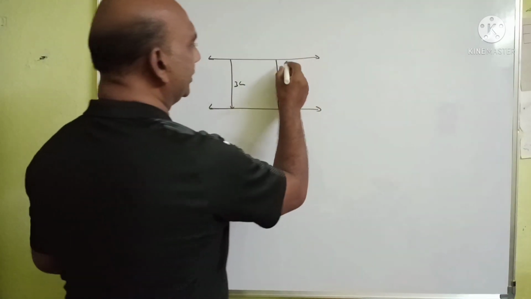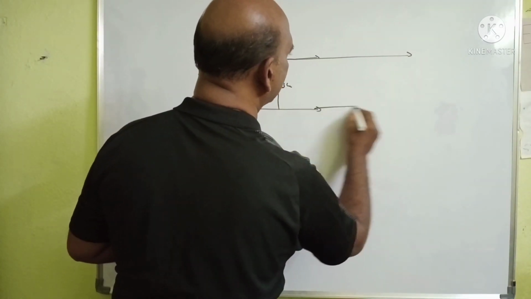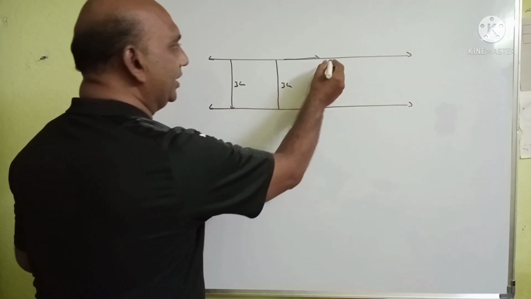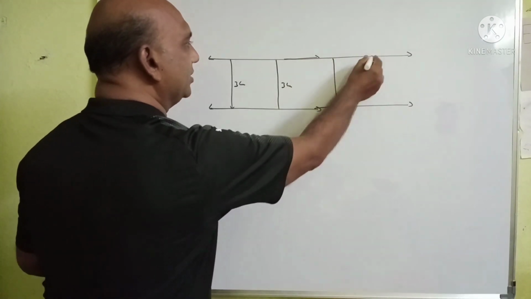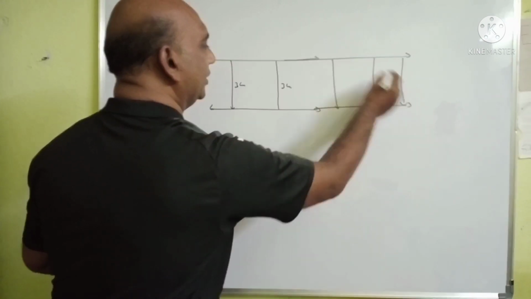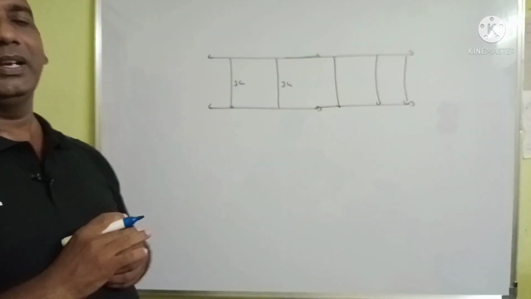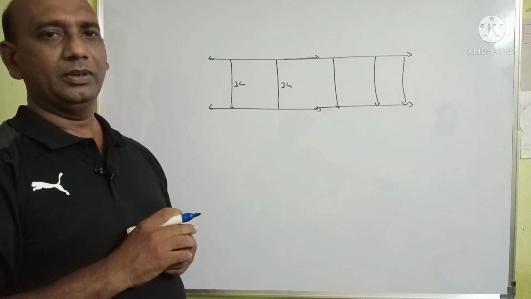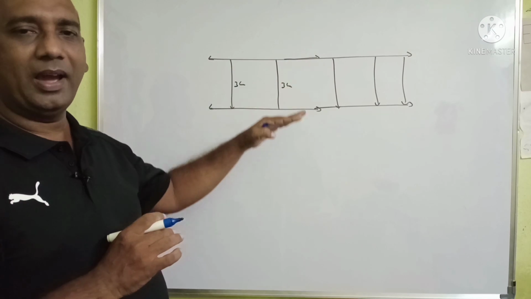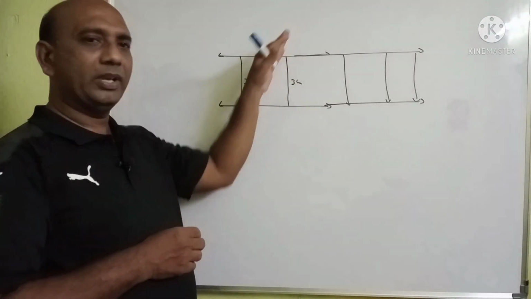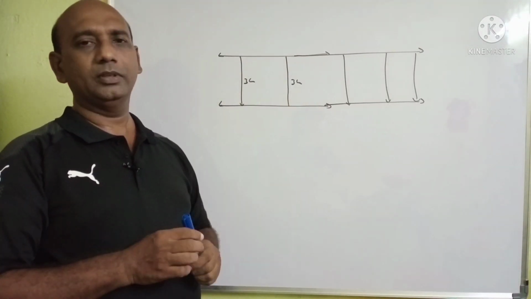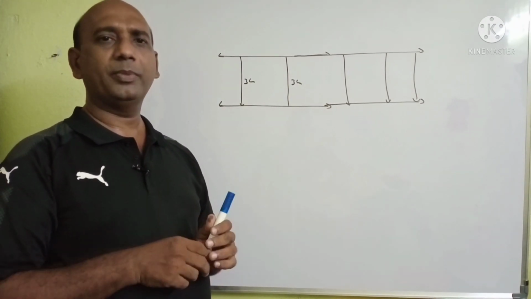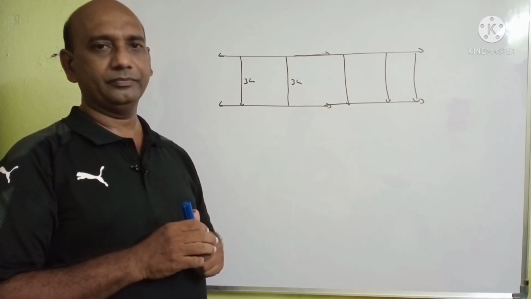If you extend these lines like this, anywhere the distance between those two lines is constant. That means they do not intersect at any point. We call such lines parallel. The distance between two lines is constant anywhere. Such lines are called parallel lines. The best example for parallel lines is a railway track.